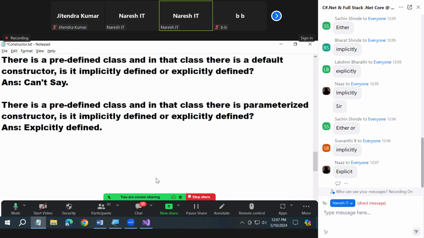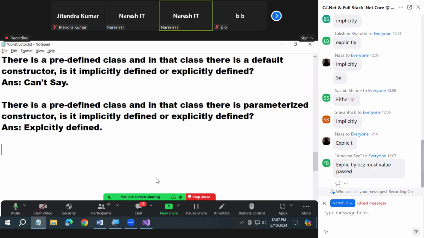Parameterized constructors are always explicit constructors only, not implicit. Implicitly, what type of constructors will be defined? Default only. The compiler will never write parameterized constructors in code. The compiler will write default only. Only a developer can write a default or parameterized one, but the compiler will never write parameterized. I want you to make that point clear.